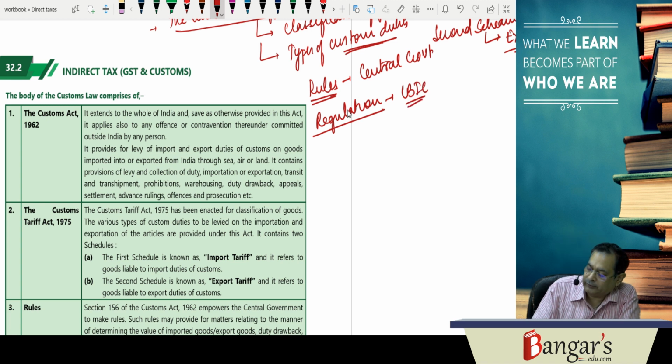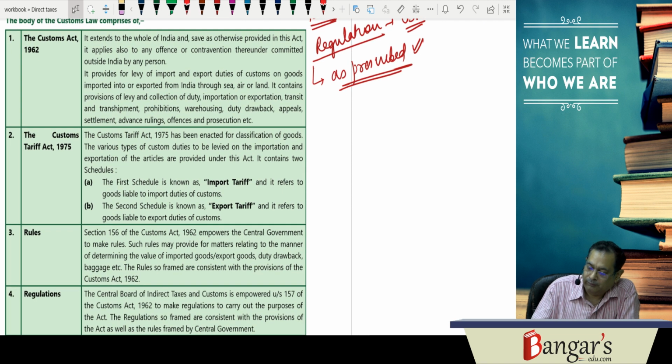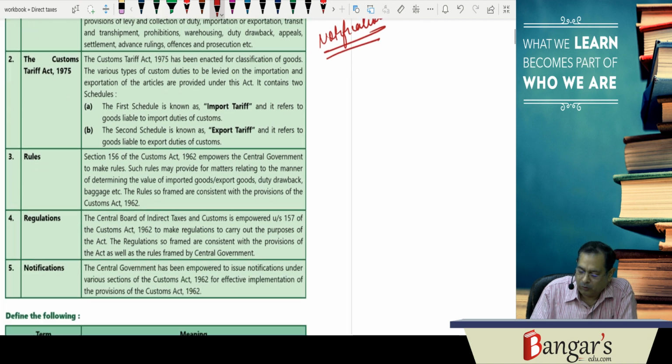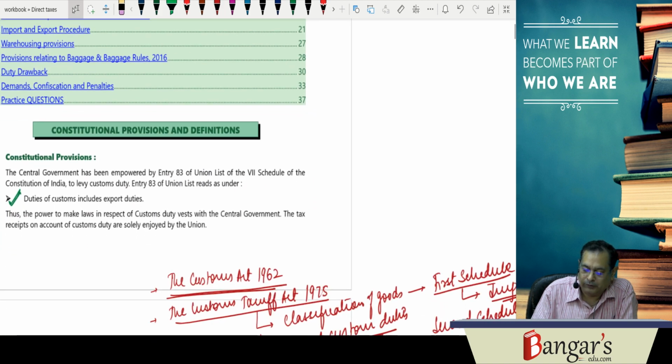And in the Customs Act, wherever the word as prescribed occurs, that means regulations framed by the Central Board of Indirect Taxes and Customs, which is the highest administrative authority there. Besides this, we have what? The notifications. The law is amended from time to time for which the government issues notifications. Together it is known as the body of the customs law.